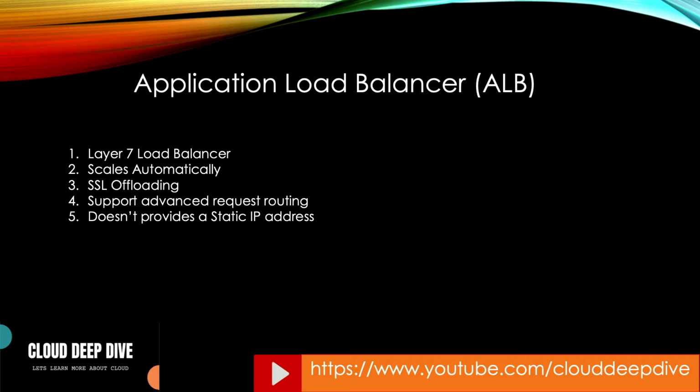It supports HTTPS traffic as well, but it does not provide a static IP address, which was a big drawback of ALB. Organizations who wanted to use it were moving away from it because of not having a static IP address, and they had big challenges because of that. I'll discuss why in my upcoming slides as well.